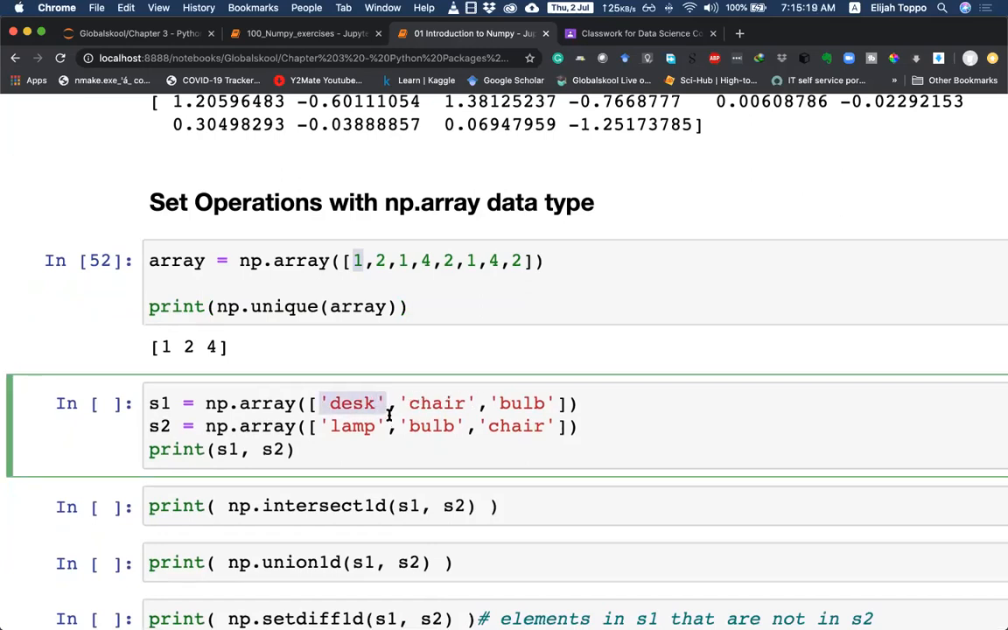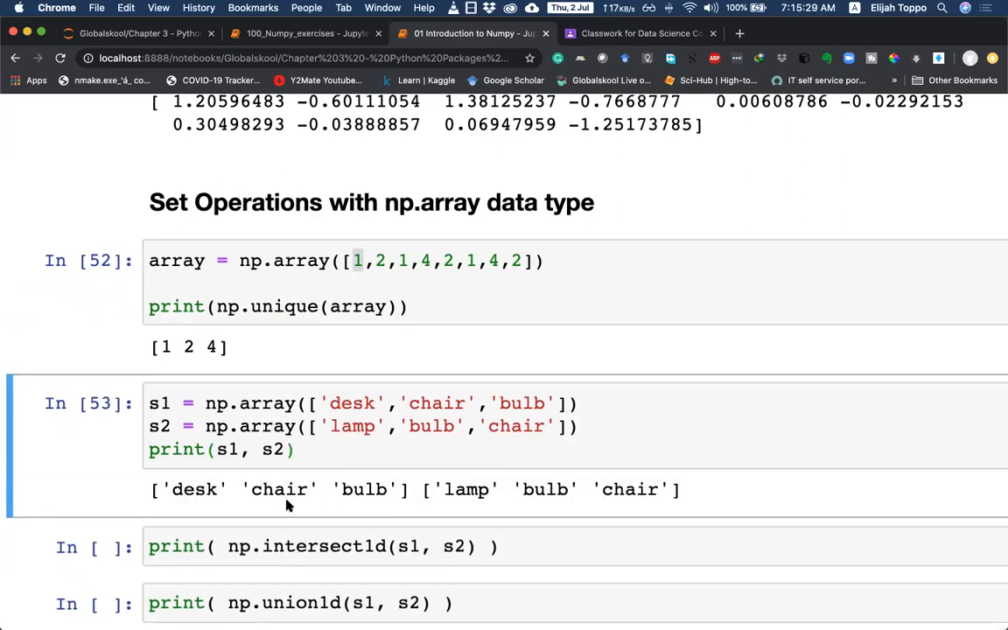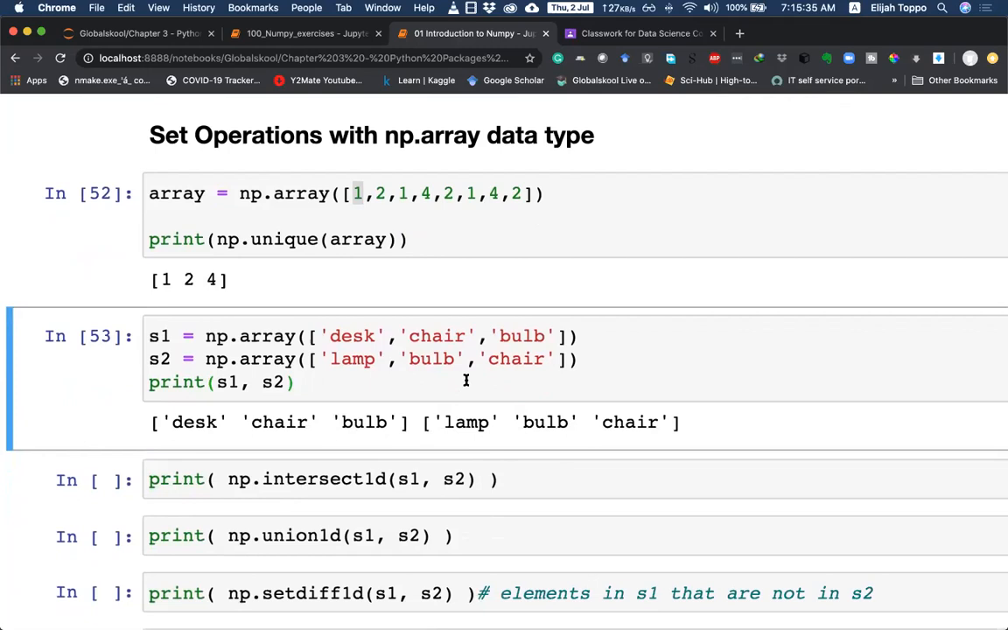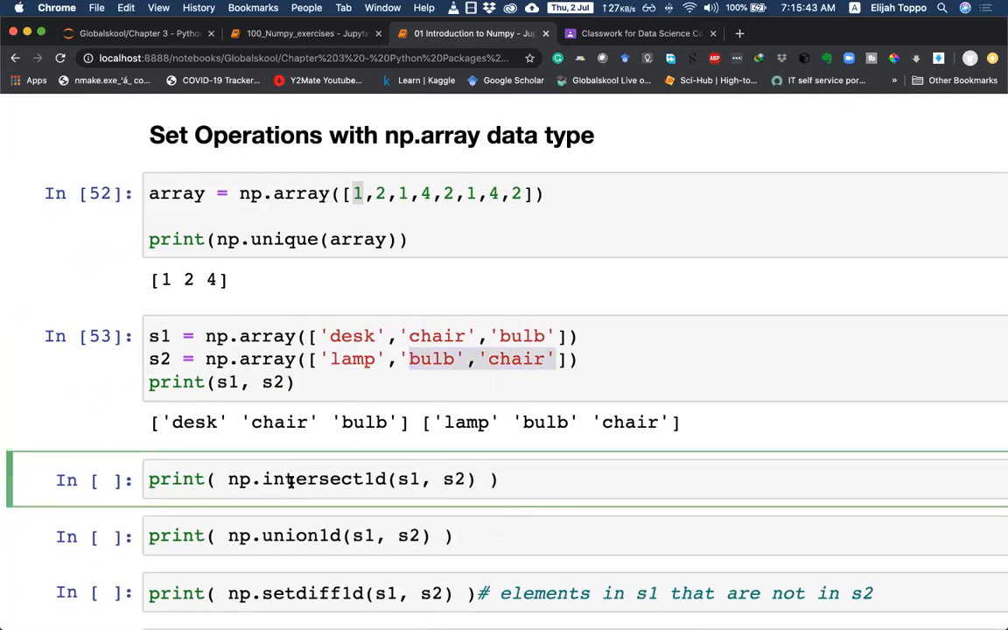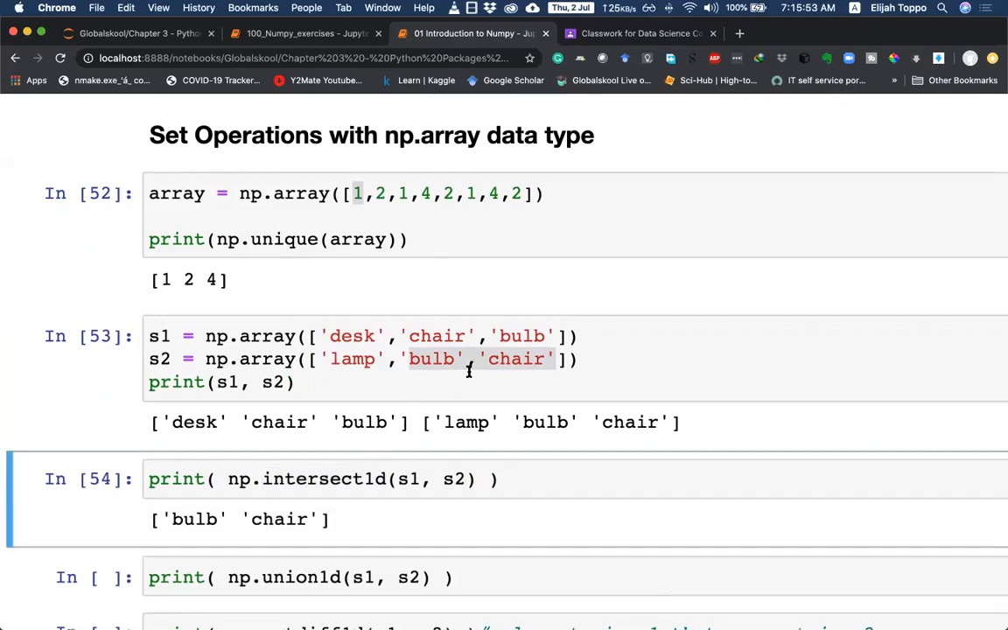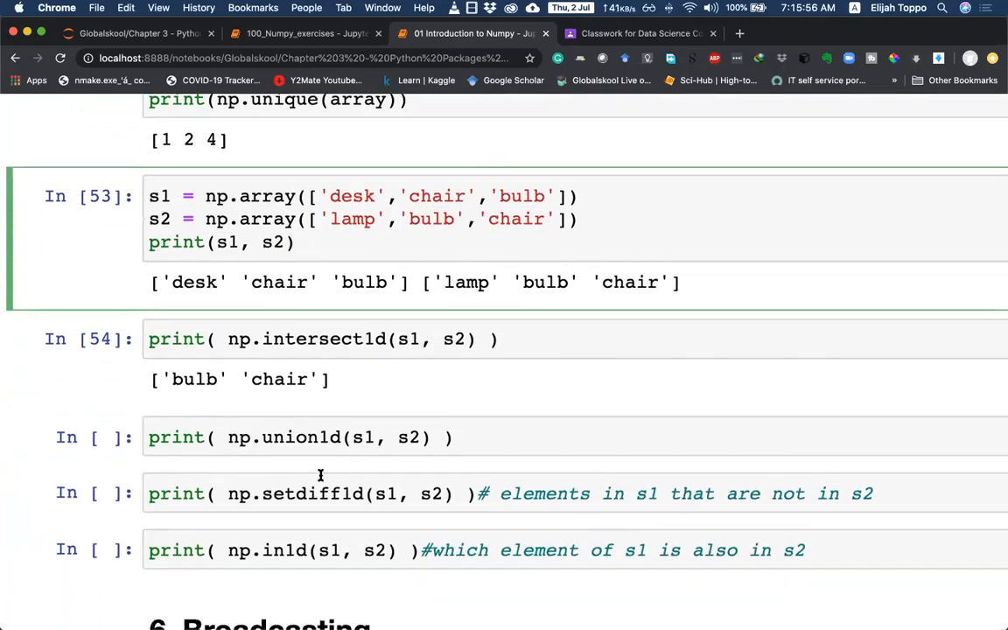So here we are creating two arrays, S1 and S2. The string elements here are desk, chair, and bulb. In the second case, we've got lamp, bulb, and chair. When I execute this, we can see that there are two different arrays, S1 and S2, with these values. If we want to find the intersection between these two, what are the common terms? We have chair, bulb here and chair, bulb here. We can do it using something called intersect1d, the function provided by NumPy, and we pass S1 and S2. When we execute this, it says we've got bulb and chair as the common terms.